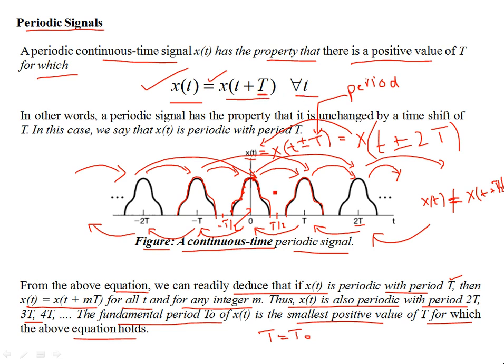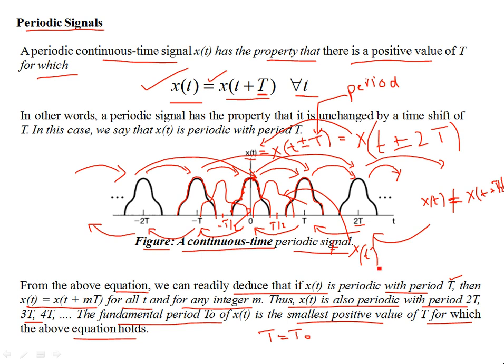That's true for all t. If you are going to do that, things will become something like this, and then again this is going to shift over here. So this is not x(t). This red one is not equal to your x(t).